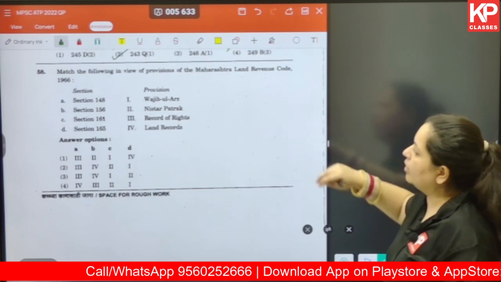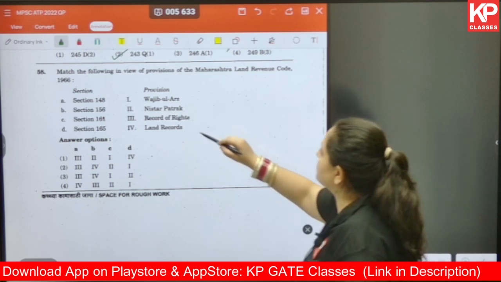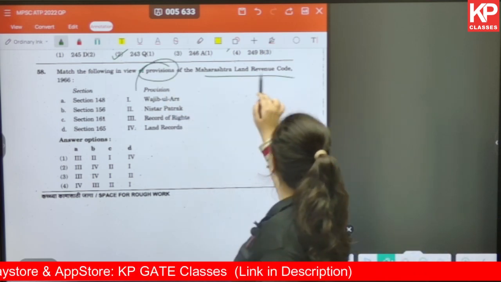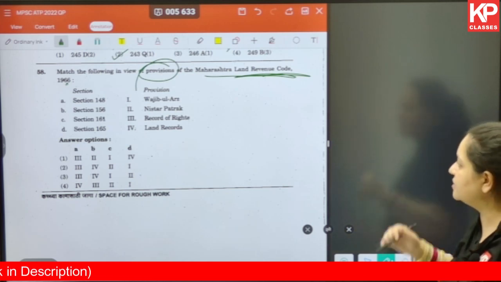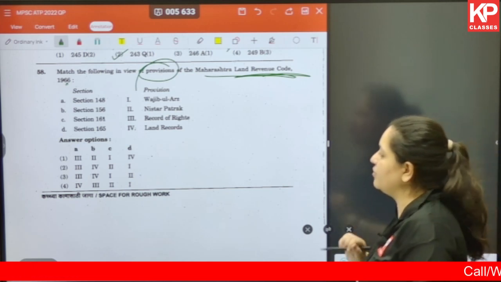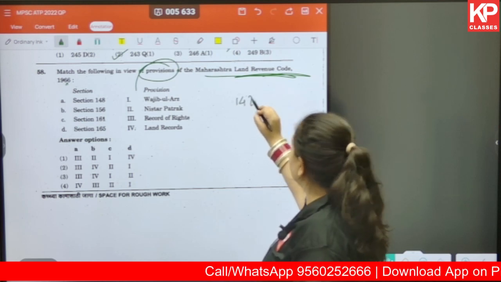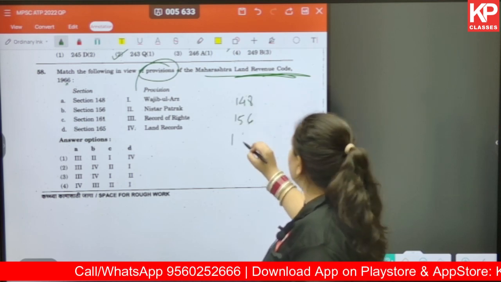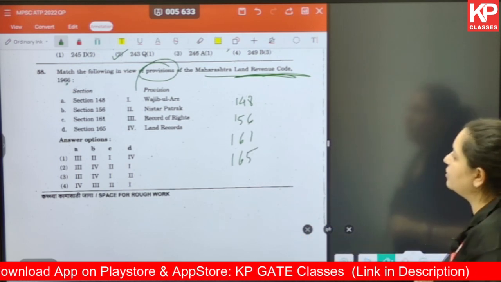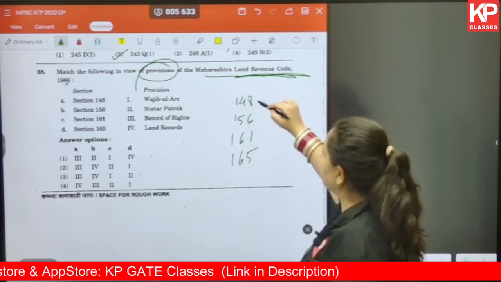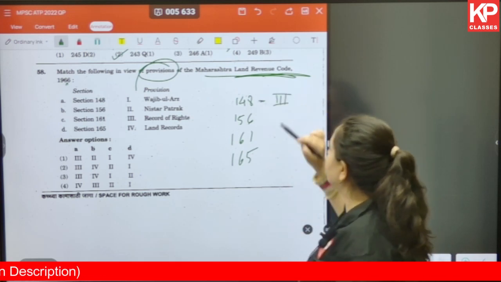Okay. Moving on, match the following type of question. This is in view of provisions of the Maharashtra Land Revenue Code of 1966. In one column you have the sections given, the other column you have the provisions given, you have to match it. Okay. So section 148, 156, 161 and 165. If you go through the content of this particular document, you will find that section 148 is with respect to record of rights.